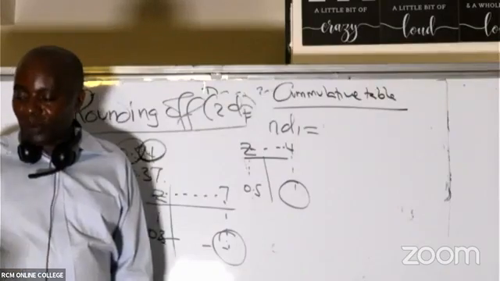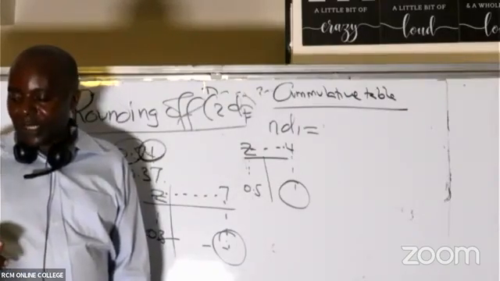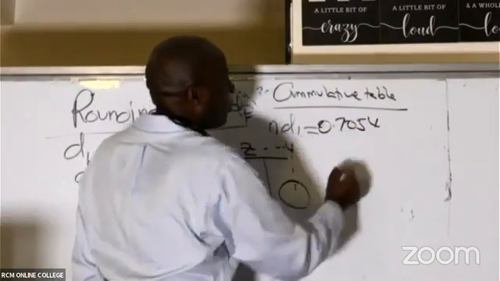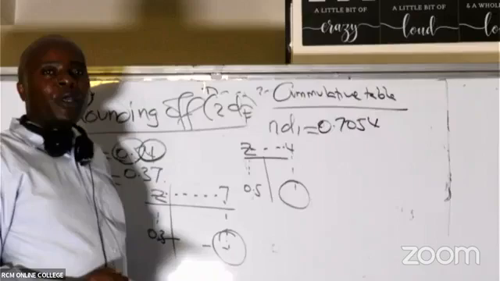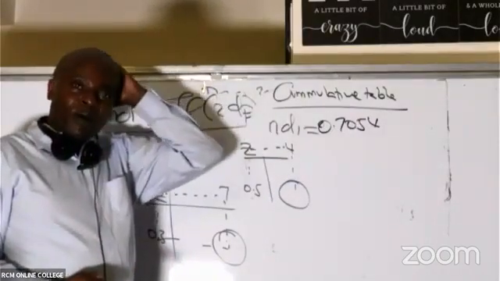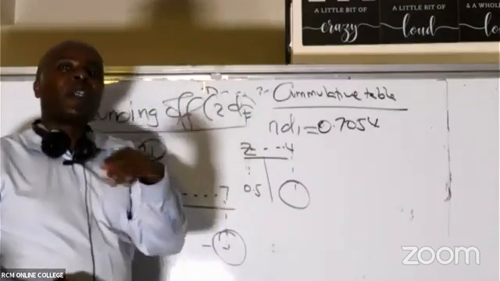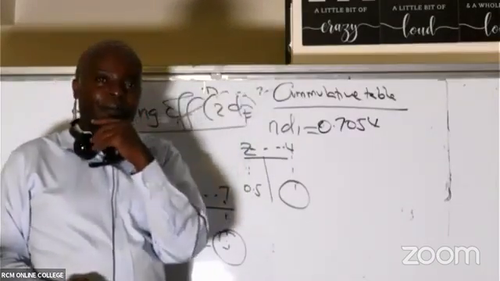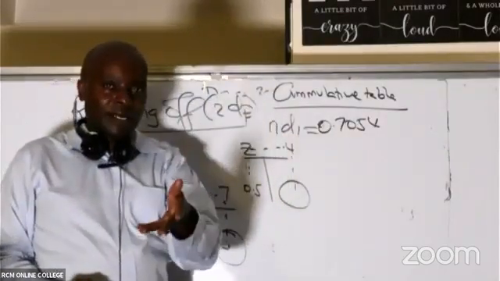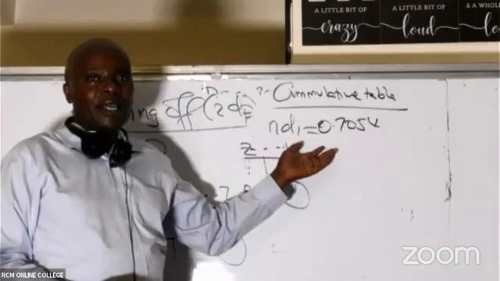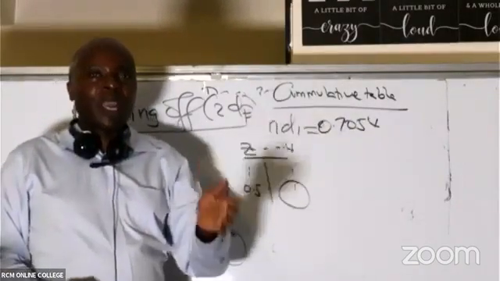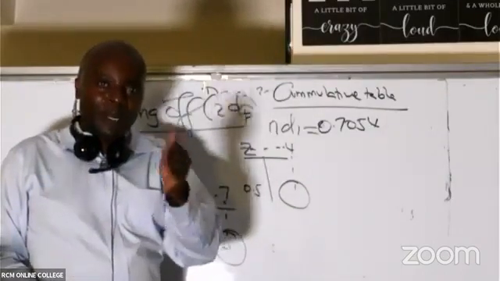Like the one that is in November 2018. In this case, you are seeing we are getting 0.7054. If you try adding 0.5 to this number, you will get a number that is more than 1, 1 point something. And this is a probability. Probability can never be more than 1. If I try adding 0.5 here, I'll end up with a number more than 1, and then I will be in problems.